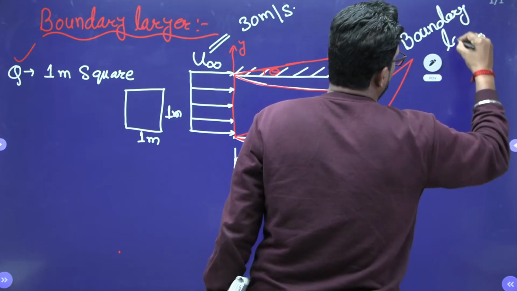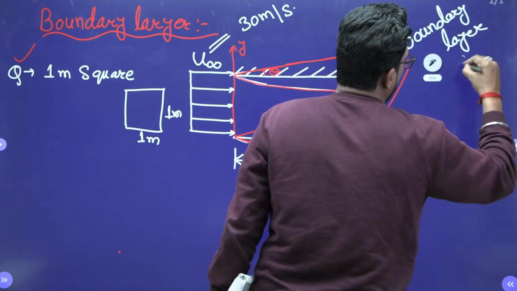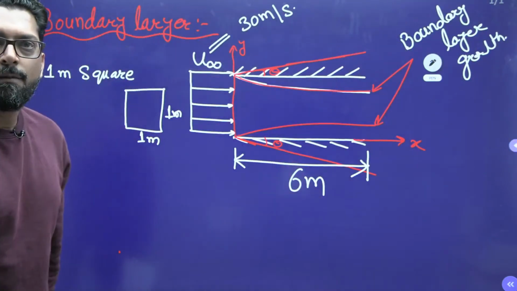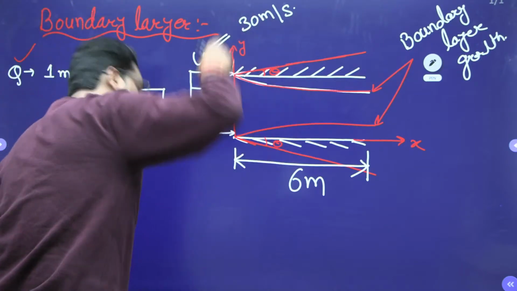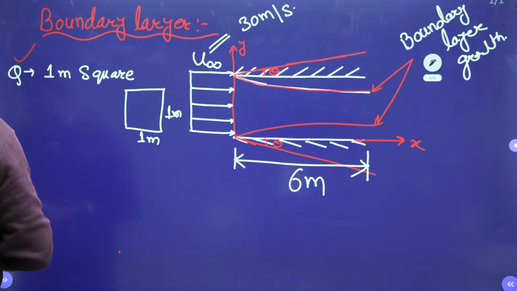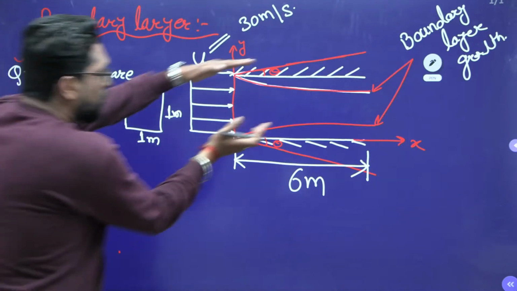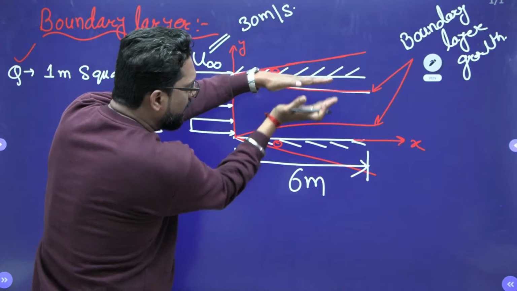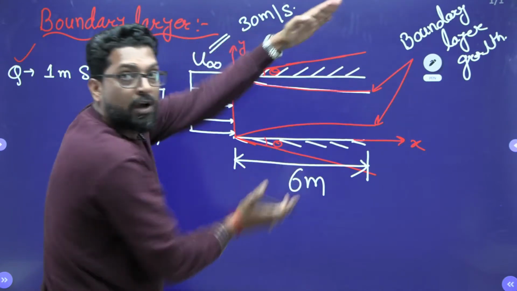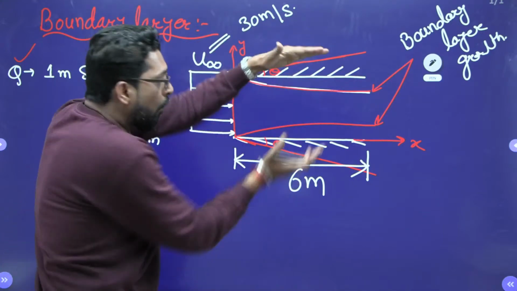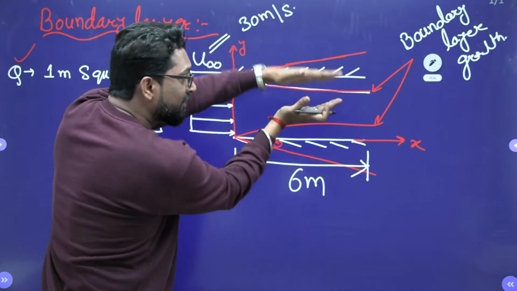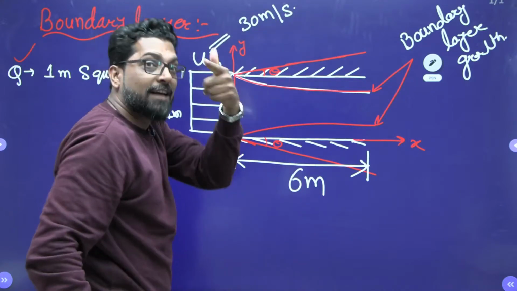So, to account for the growth of a boundary layer, the walls are slanted slightly outward. That means to compensate for this boundary layer, the wall of the tunnel will be slanted outward. At how much angle? Theta angle.